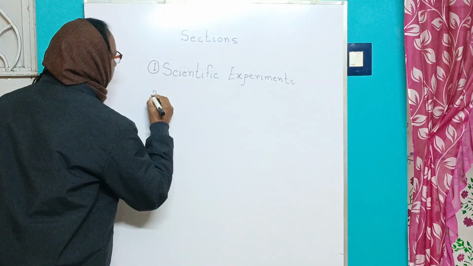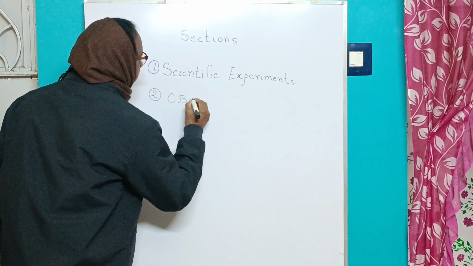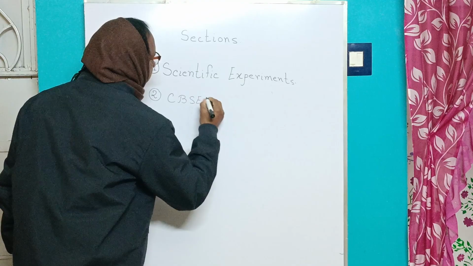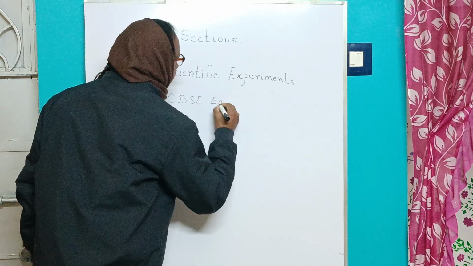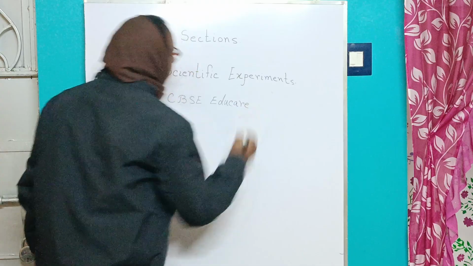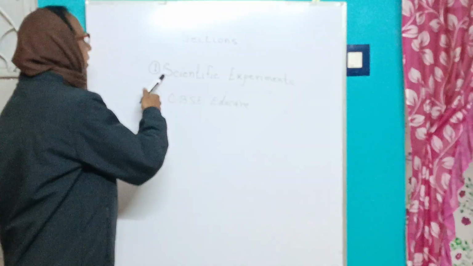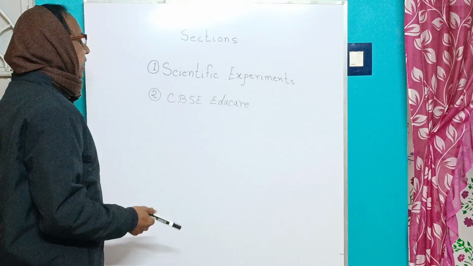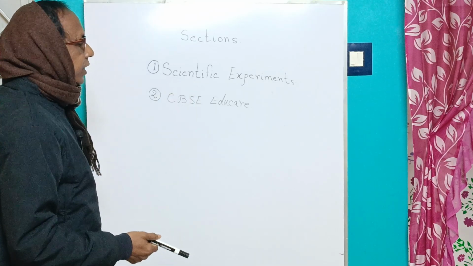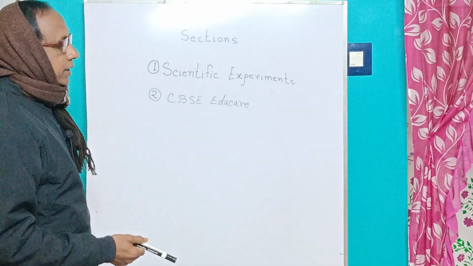And number two is CBSE Educare. You see here, there are two sections. One is scientific experiment and the second one is CBSE Educare. What will we get in these two sections?